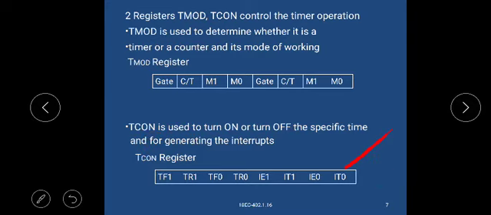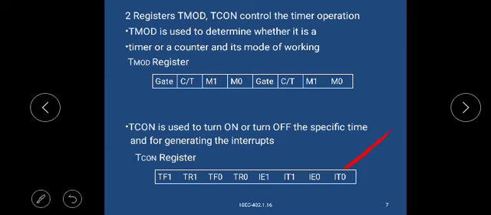The two registers are TMOD and TCON. TMOD determines whether it is a timer or counter, and its mode of working.